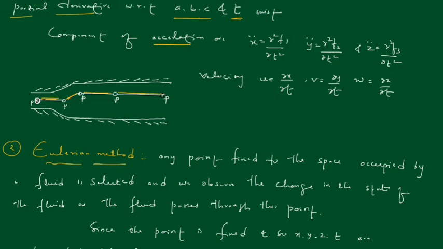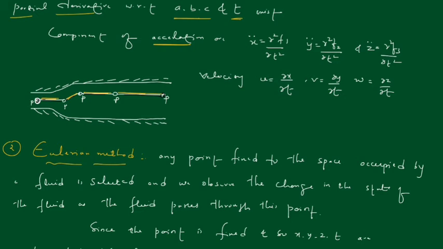Instead of taking a particular fluid particle, we can concentrate on all fluid particles passing through a fixed point, right? The change of velocity, acceleration, pressure and density of a fluid particle as they pass through the fixed point are observed here in the Eulerian method. So the Eulerian method describes the overall flow characteristic at various points as a fluid particle passes through them.